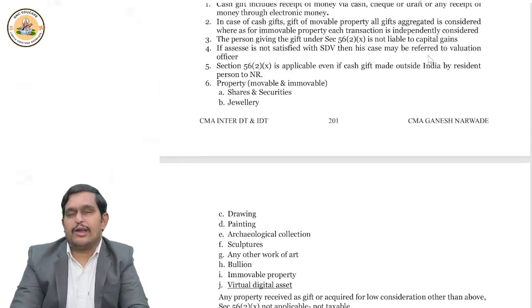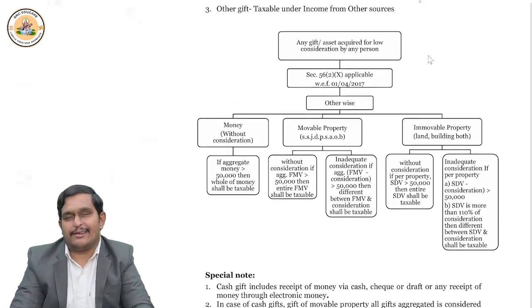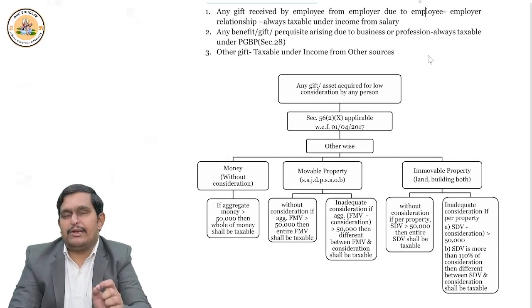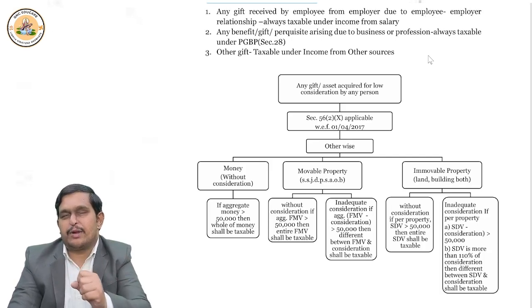Now come to your immovable property part, land and building part. If it is without consideration, then the stamp duty value we should check. And if stamp duty value is more than 50,000, then entire stamp duty value is taxable. Okay. Suppose example, the value of the property is 2 lakhs. The stamp duty value of the property is 2 lakhs. Then it's more than 50,000, so fully taxable. Okay. That's it. 2 lakhs is fully taxable.